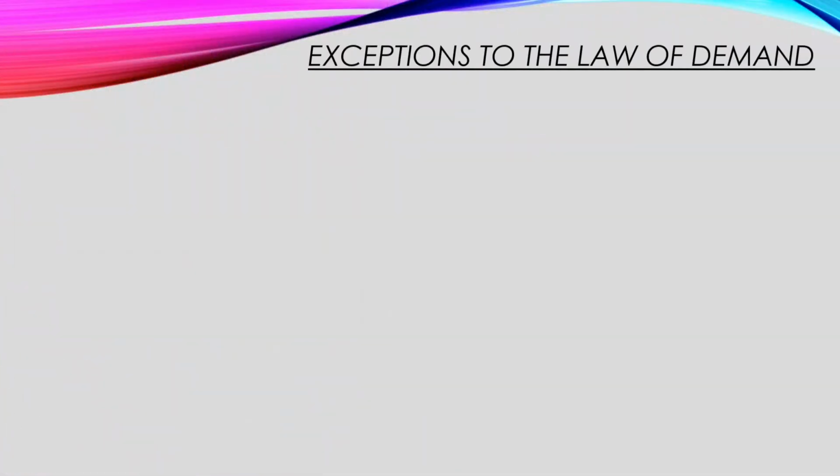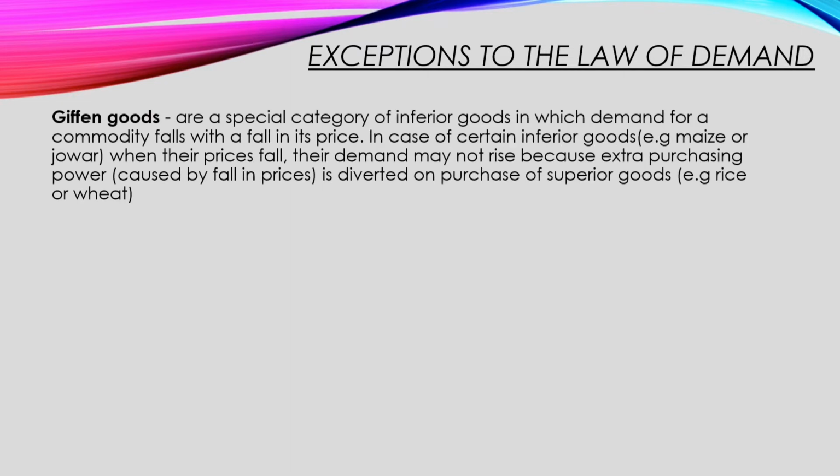Next, we are going to talk about exceptions to the law of demand. Those few things which don't follow the law of demand. Giffen goods. Now, what are Giffen goods? These are a special category of inferior goods in which demand for a commodity falls with a fall in its price.